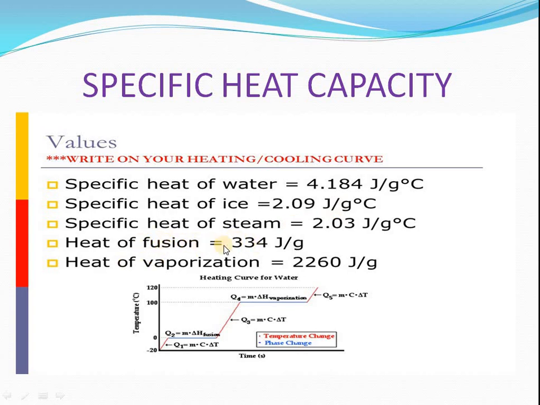You can see that the latent heat of fusion is 334. That is very large as compared to the heat capacity of water. Similarly, the heat of evaporation is very high, 2260 joules per gram. This is the reason that steam causes blisters while hot water at the same temperature will not, because the latent heat of evaporation is very large as compared to the latent heat of water. Some questions will also come on this, we will discuss them shortly.